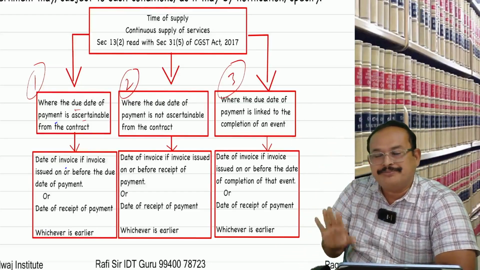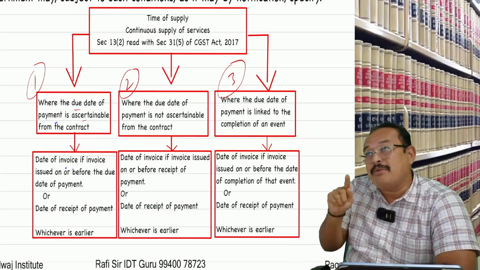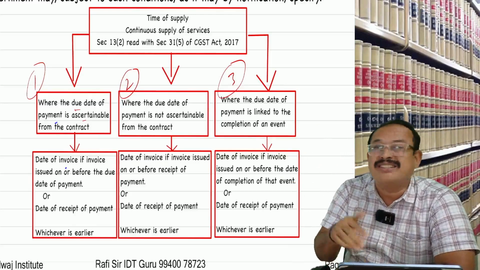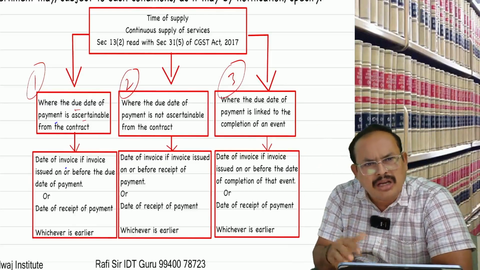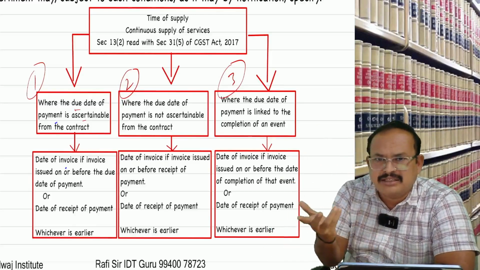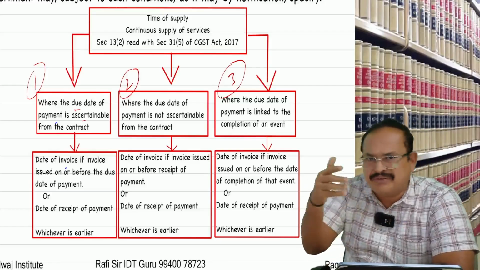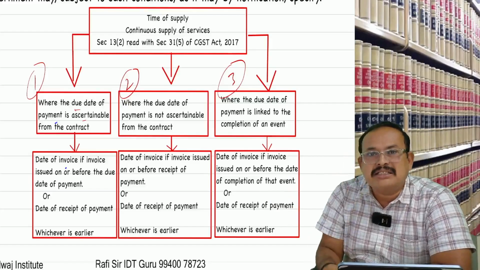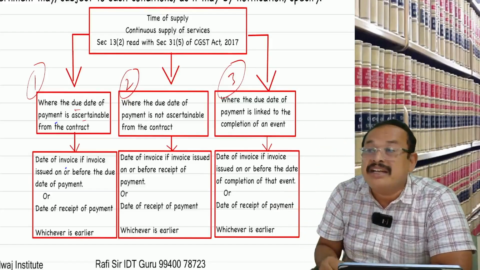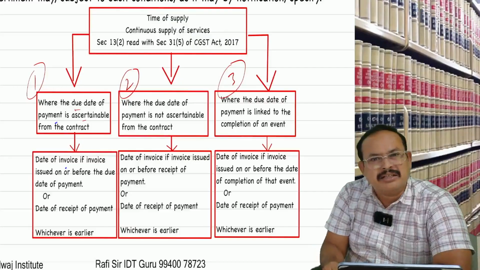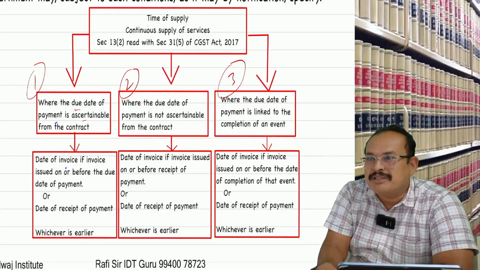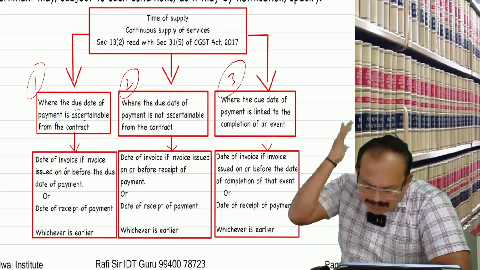Very good. What is the time of supply for that 1 lakh? The law of the land here says section 12(6) or 13(6), for both supply of goods and supply of services. For that 1 lakh interest, the time of supply is the date of receipt of payment. When received? 1st October is the time of supply. You get my point, sir? If not received, there is no time of supply.